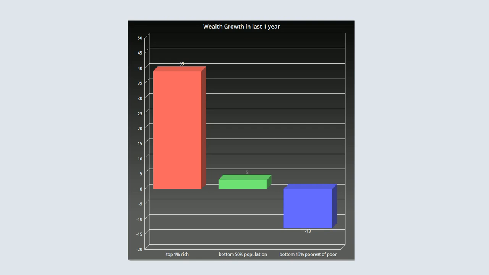Meanwhile, for the middle class, if they hold 1 lakh rupees in their pocket, their wealth has increased by just 3000. Now they have 1 lakh 3000 rupees. At the same time, the top 1% of the rich, who own the corporate companies and much bigger businesses, if they had 1 crore rupees, their wealth has increased by 39%. Now it stands at around 1 crore 39 lakh rupees. So this is how the Indian economy has been unequally distributed with respect to wealth.